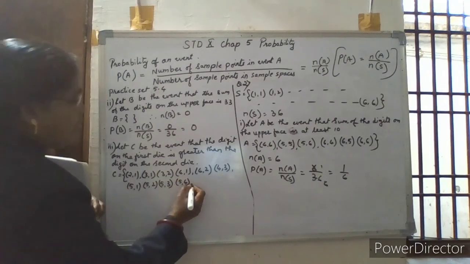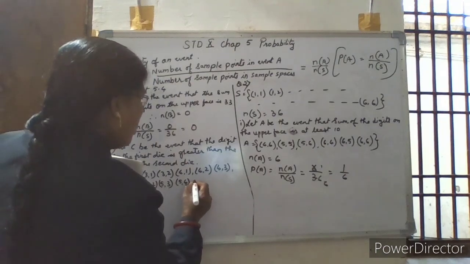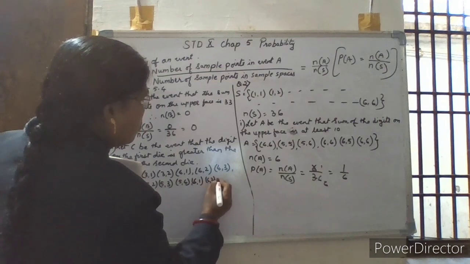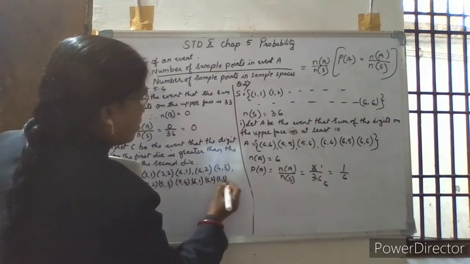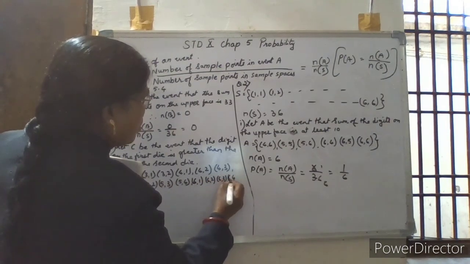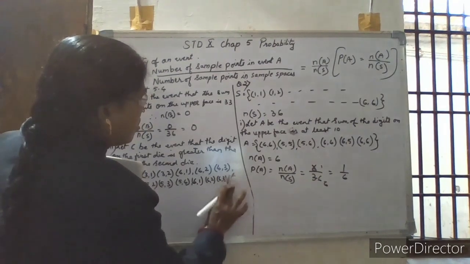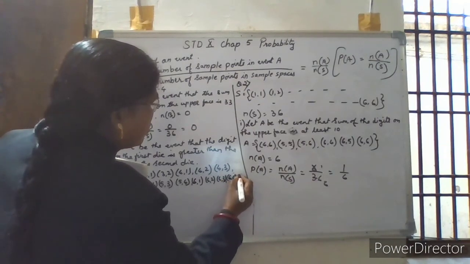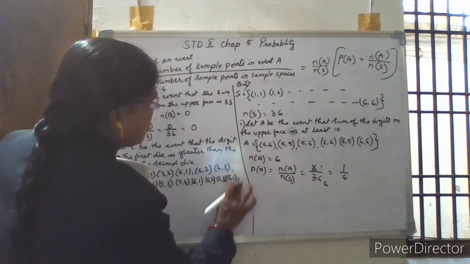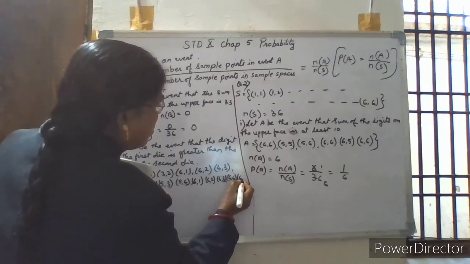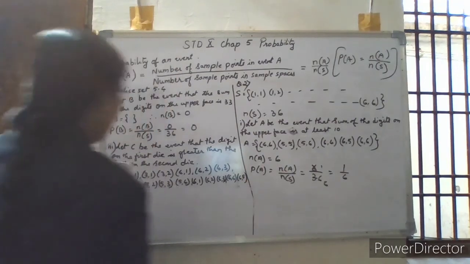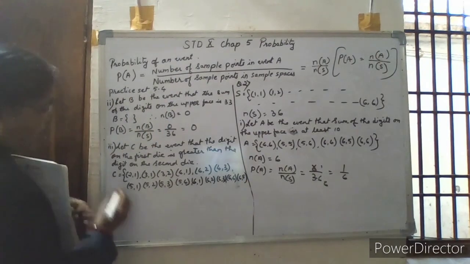Then sixth line we have 6 and 1, 6 and 2, 6 and 3, 6 and 4, then 6 and 5. These are the sample points or elements of event C.